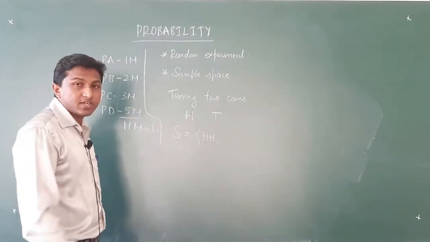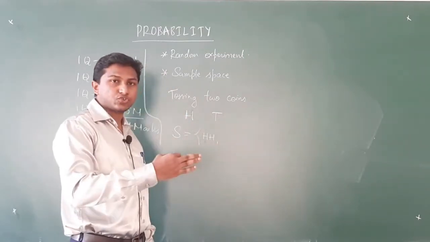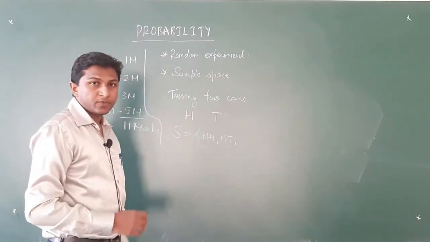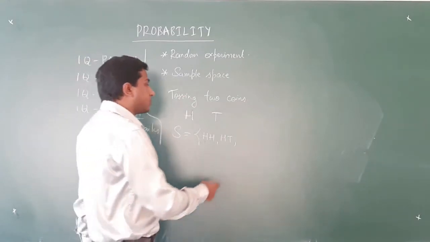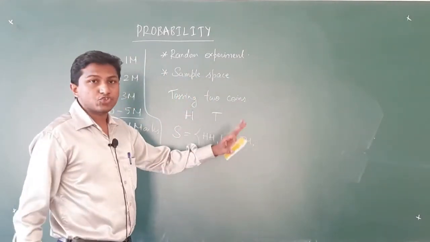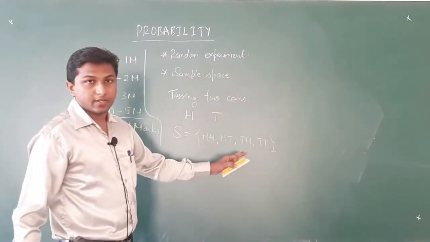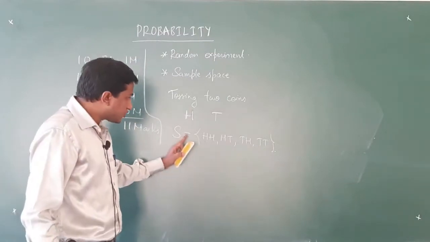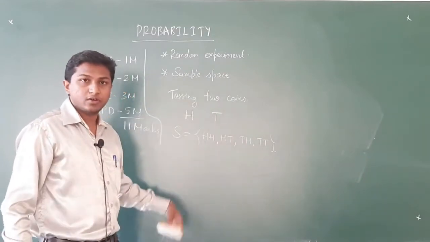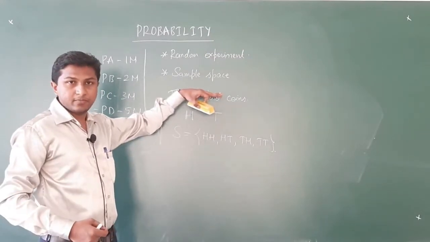Okay. So, remaining 3 outcomes. What might be the next outcome? HT. Heads on the first coin, tails on the second coin. So, that will be HT. Then tails on the first coin, heads on the second coin. That is TH. And the last one is tails on both the coins. That is, you can denote it as TT. So, I close the flower bracket. This is nothing but the set of all possible outcomes of this particular random experiment. That is nothing but the sample space of this random experiment.